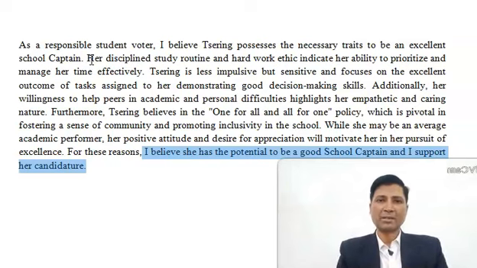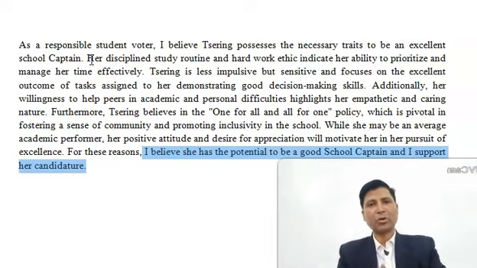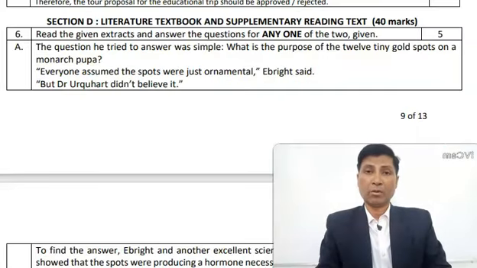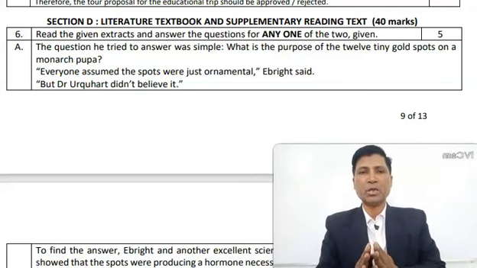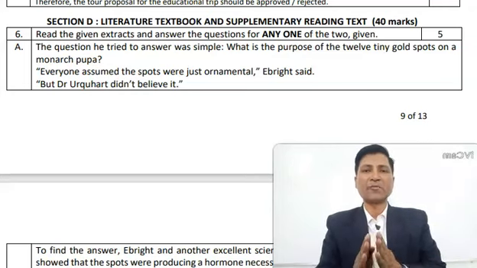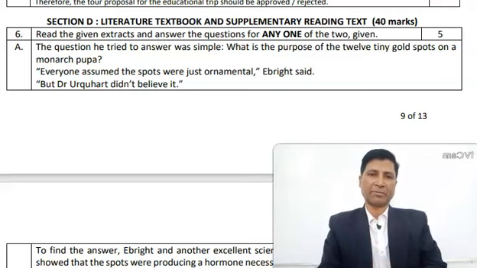Now, after we have discussed it, let us move on to literature section and how you should write your answers. Now, after we have done the writing section, let us attempt the literature section. Let me show you how you should score maximum marks, or you can say full marks in this section as well.